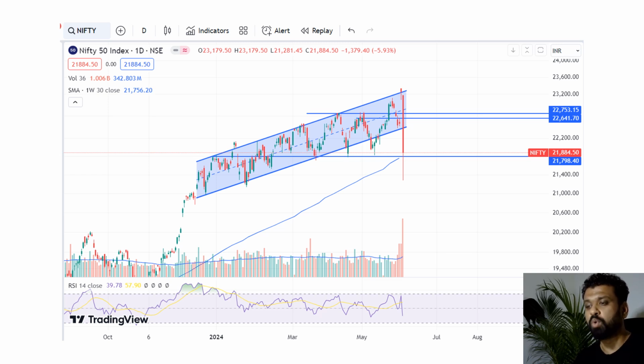Once that is broken and the 30 WMA line is broken, definitely you'll see more pain, and that is going to happen if BJP is not forming the government. It is going to break that. So we have to wait and see if that happens. I doubt that will happen, but you can never tell in politics what is going to happen.